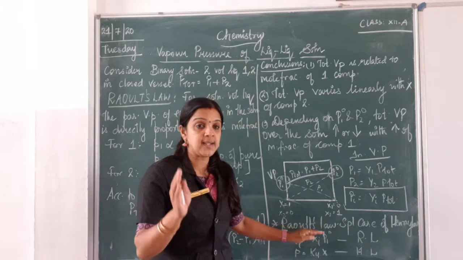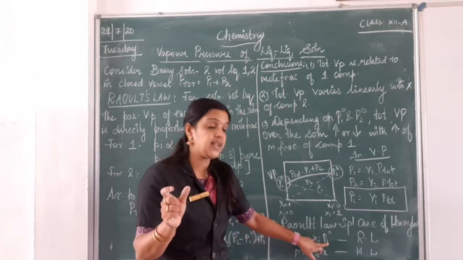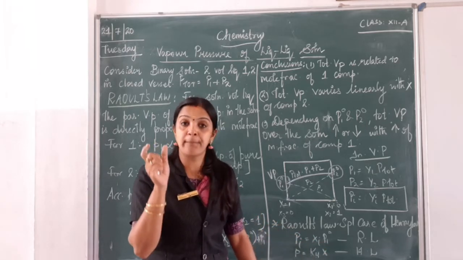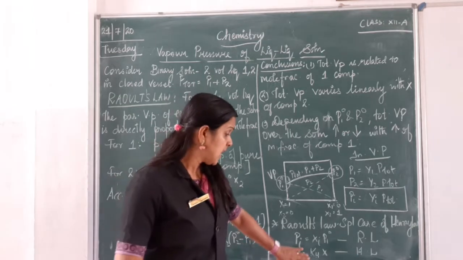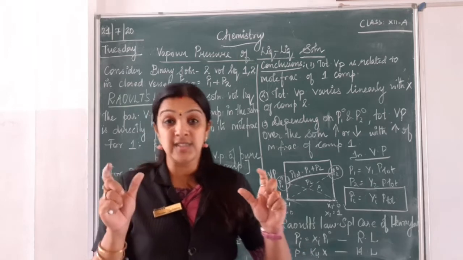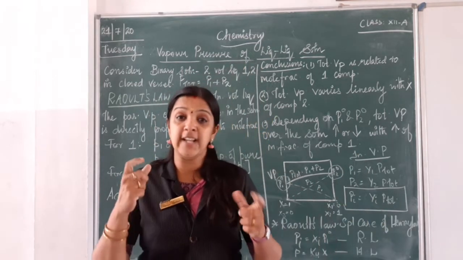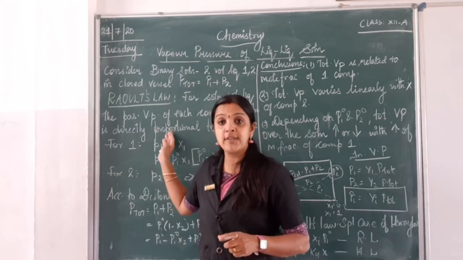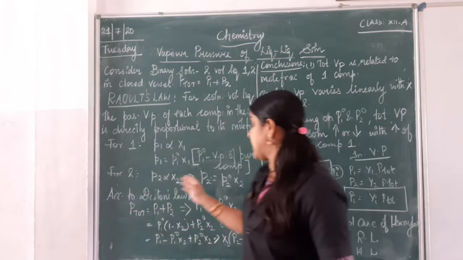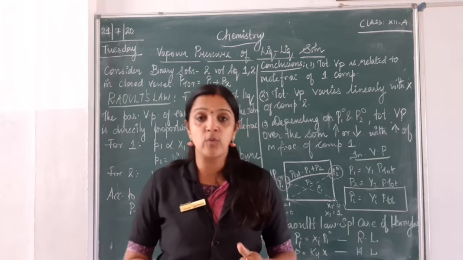So Raoult's law again, I am saying, where in the place of Kh, Henry's constant, we have written P1 naught, which is the vapor pressure of the pure component. So I think, children, you are able to follow this. These are similar questions. You may not be asked to do the entire derivation, but definitely you should be learning the definitions of Henry's law, Dalton's law, Raoult's law, and of course the equation. The last step of the derivation is very important. Okay.